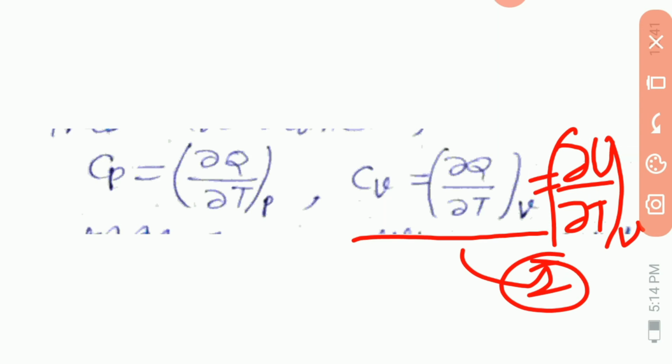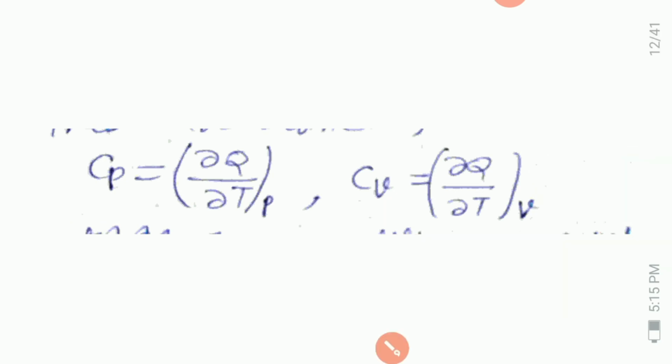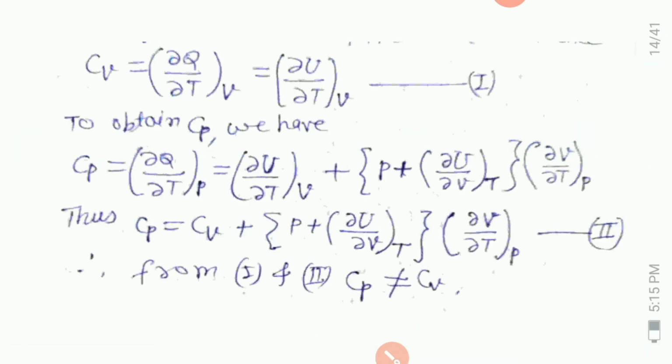Now to obtain Cp, we have Cp is equal to ∂Q/∂T at P, and that can be written as Cp is equal to ∂Q/∂T at P is equal to ∂U/∂T at V plus (P plus ∂U/∂V at T) into ∂V/∂T at P.